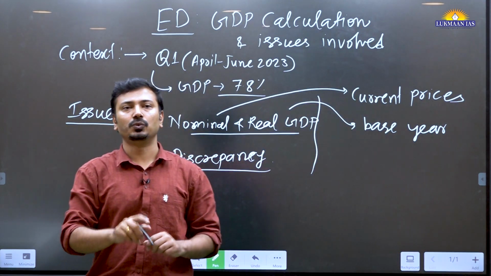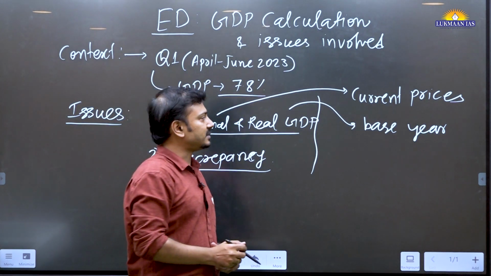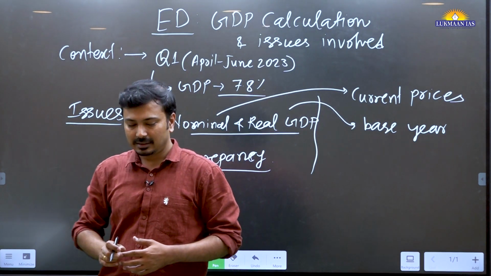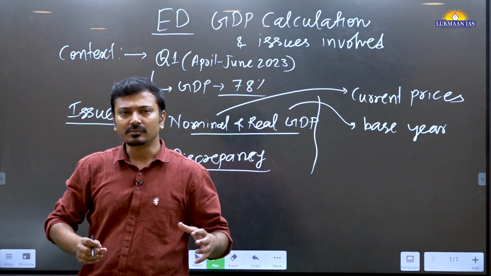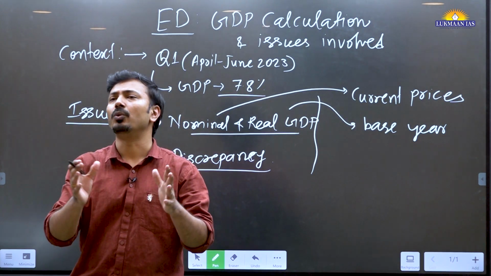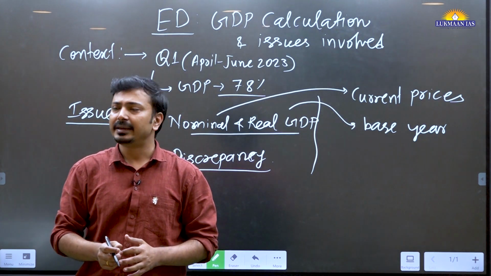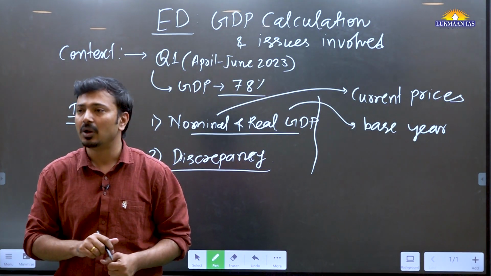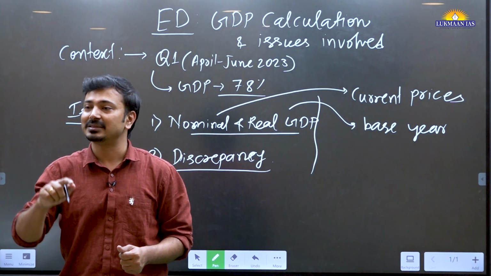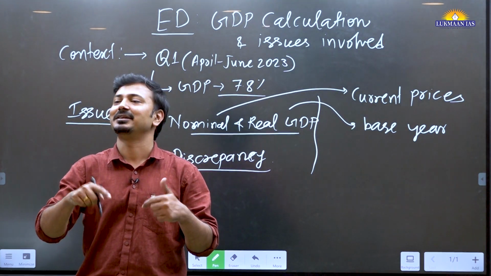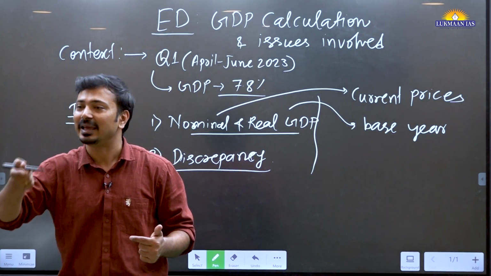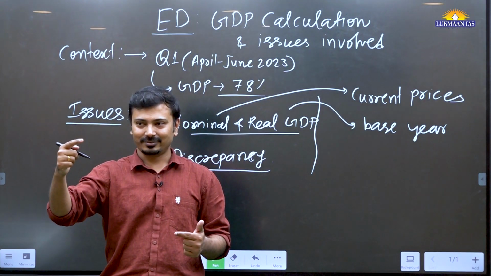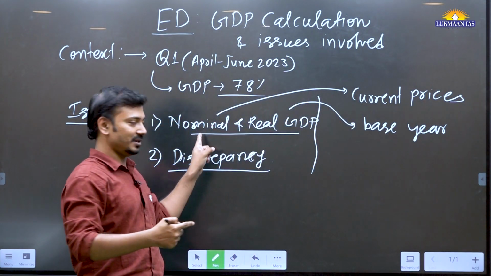Now, why these two separate calculations? Let's understand that. In every economy, we see that GDP is always growing. It can be because there is a real increase in the production of goods or services, or there can be an increase in the prices of the existing goods and services. In either way, there will be an increase in GDP.